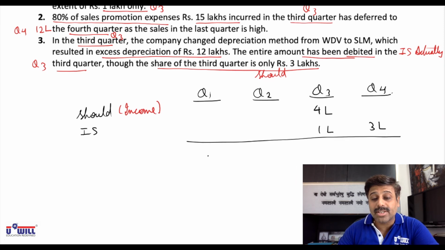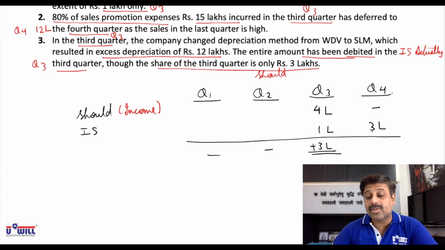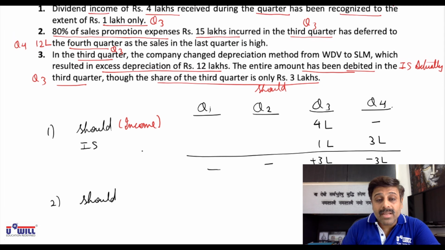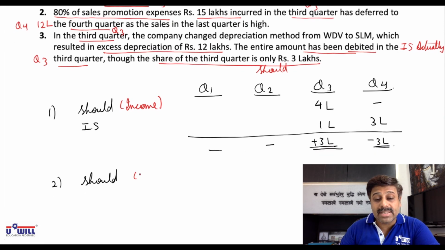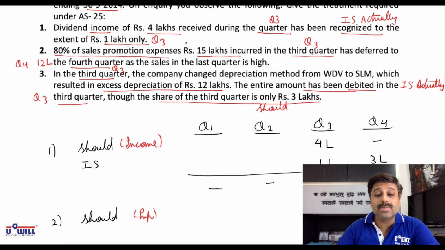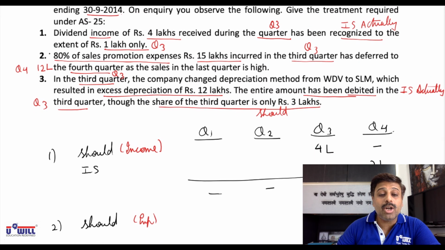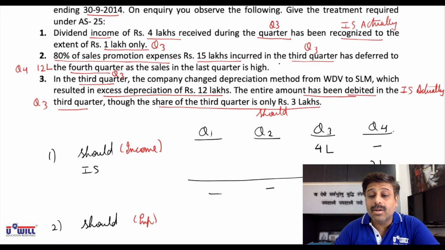So how will you do the rectification? First and 2 quarter no effect. 4 lakh of income should have been taken. 1 lakh is taken. So further 3 lakhs we will add in the profits of third quarter. In quarter 4 no amount should have been taken. 3 lakhs has been taken. So we will minus 3 lakhs in the profit of quarter 4. This is for adjustment 1. Now adjustment 2. What should have been done? It is sales promotion expense. It is an expense. Sales promotion expense 15 lakhs is incurred in quarter 3. So as per discrete approach, entire 15 lakhs we should minus in quarter 3 only. But 12 lakhs has been deferred to the fourth quarter.